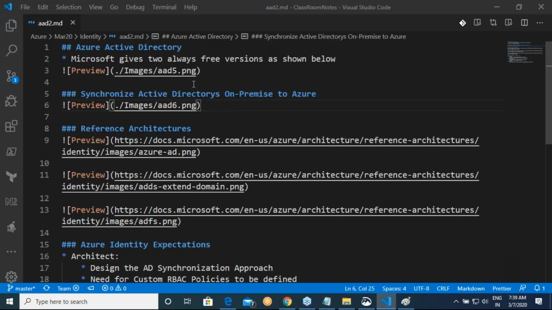Clear on this? So tomorrow onwards, I want laptops and I want Azure accounts to be created. If you don't have an Azure account, it is a waste of time. All right. Clear on this?